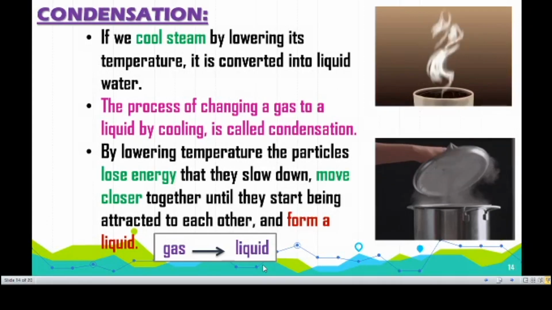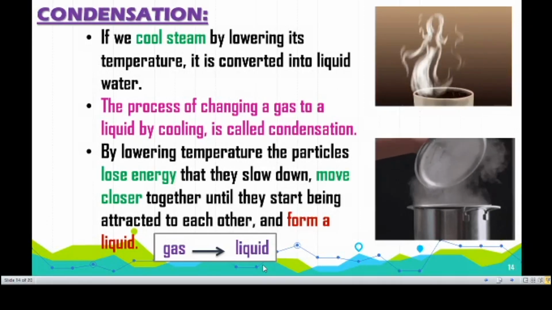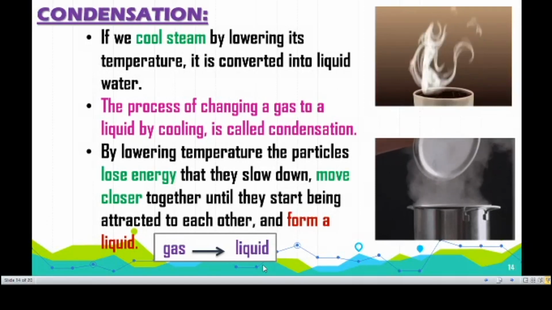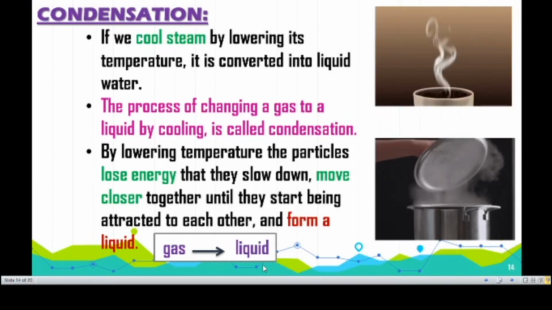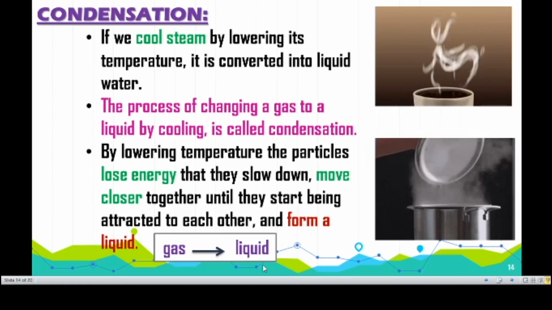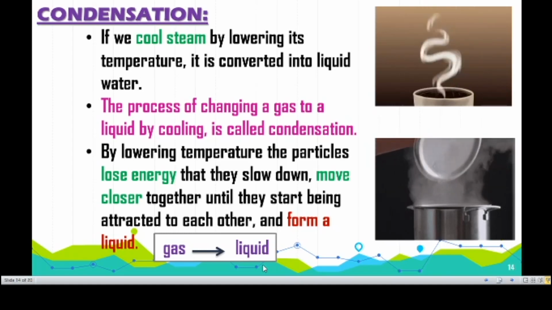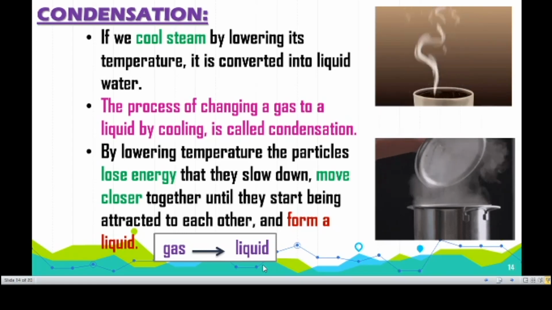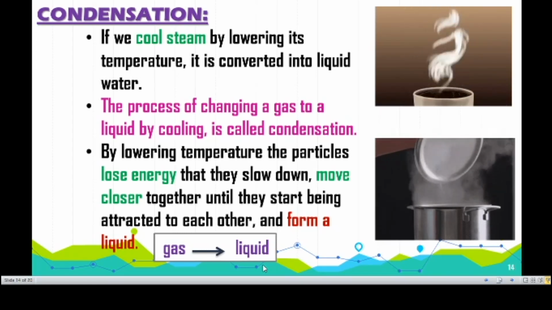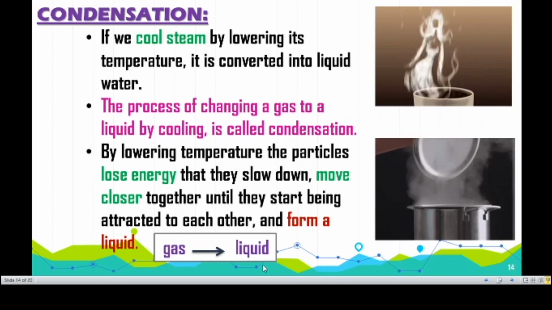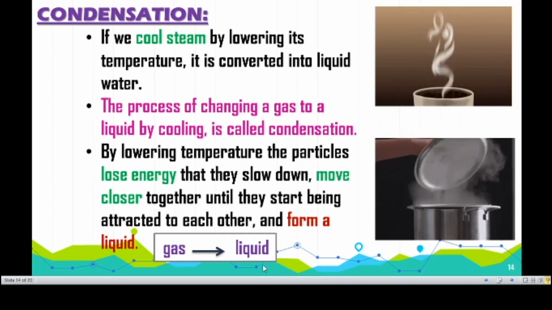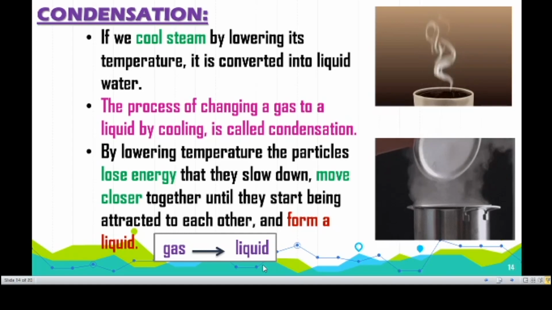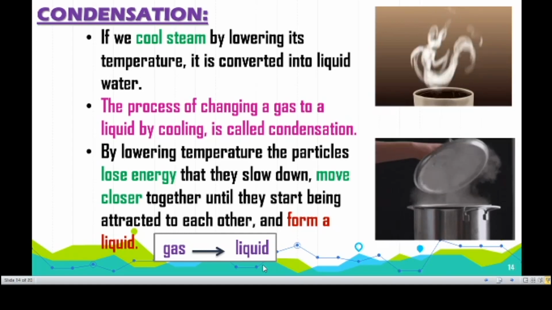Next, condensation. When we are cooling steam, we know that liquid is converted into gas in evaporation and boiling. Now you are cooling the steam. By decreasing the temperature, the steam is converted again into water, that is, liquid. So the process of conversion of gas into liquid is called condensation. It happens only by decreasing the temperature.